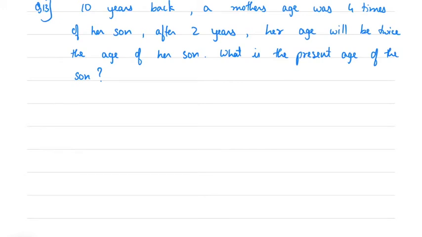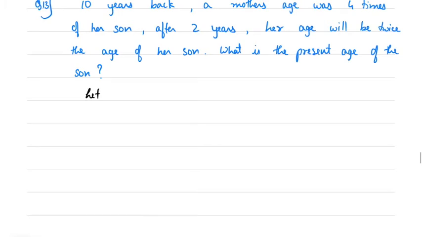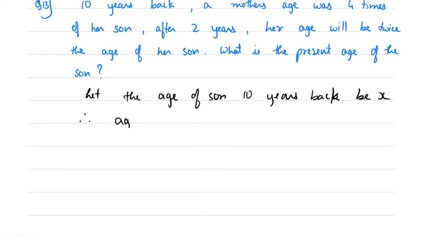Let the age of the son 10 years back be x. Therefore the age of the mother will be 4x.